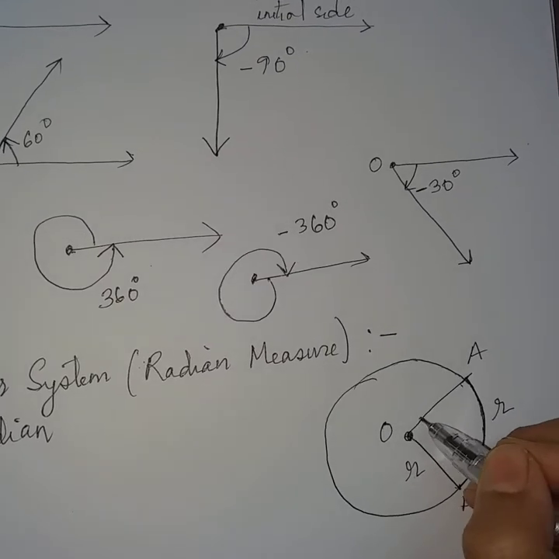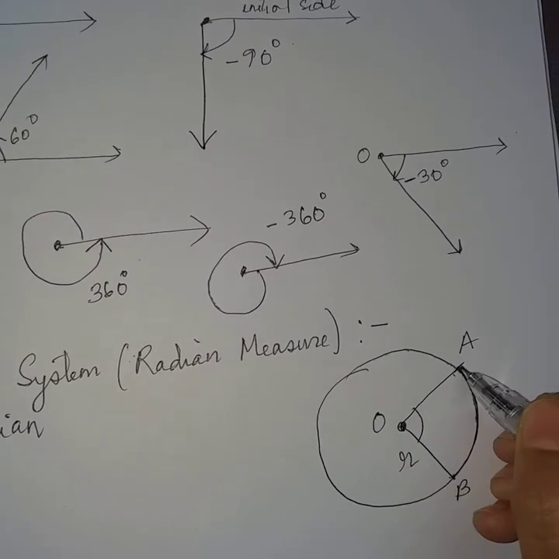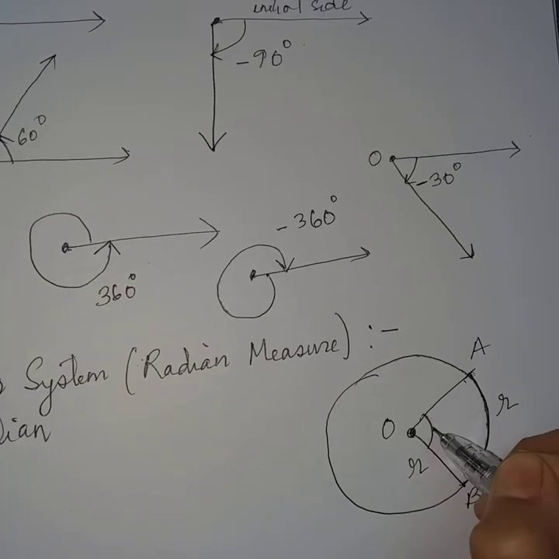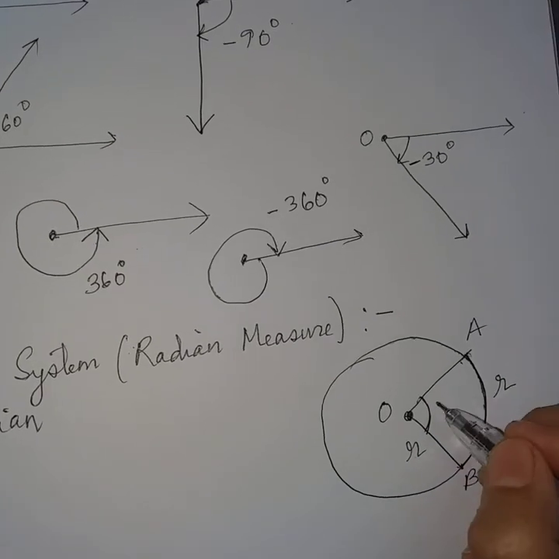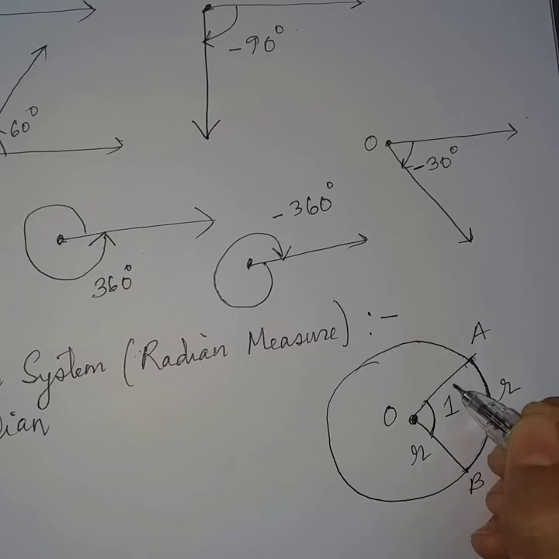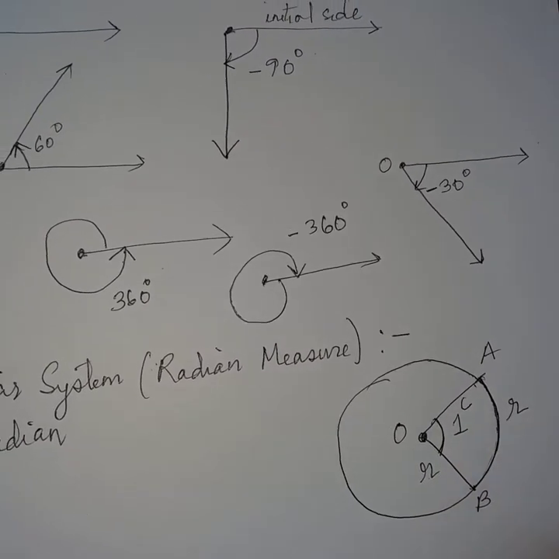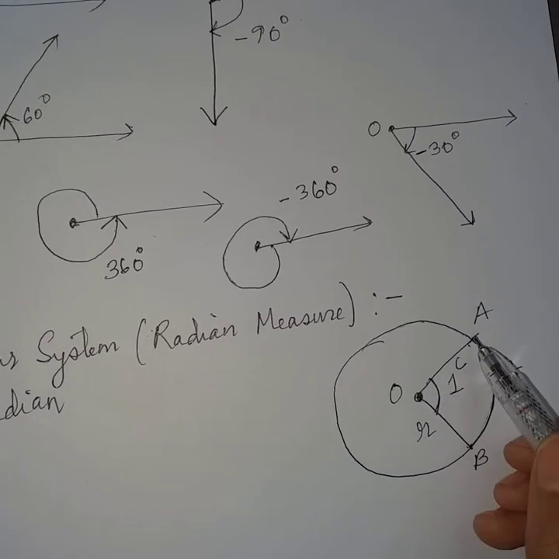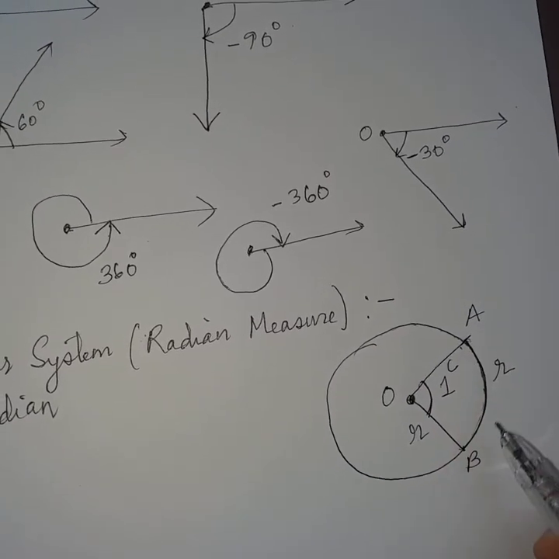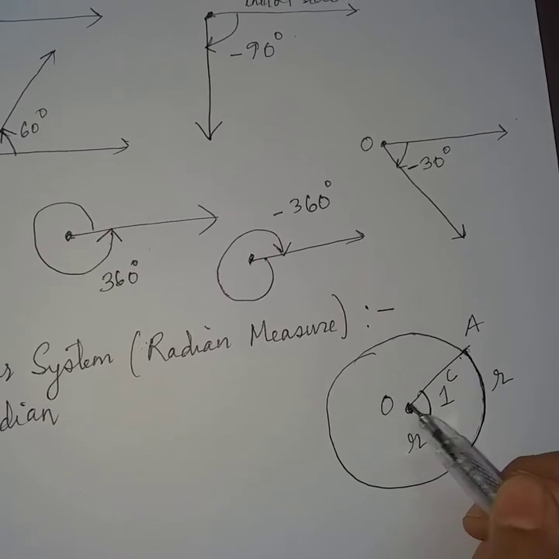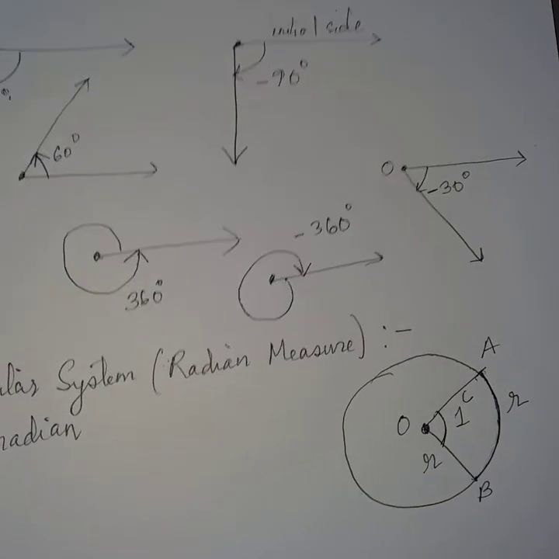Now this arc subtends some angle at the center. This angle is called 1 radian, and we denote radian by C. So the angle subtended by this arc at the center is 1 radian.